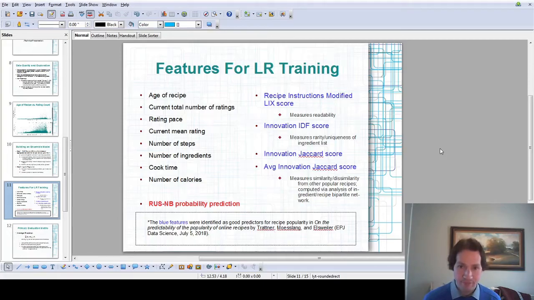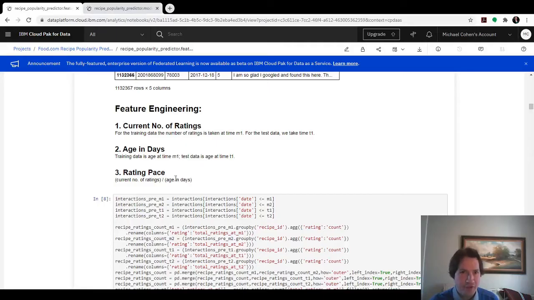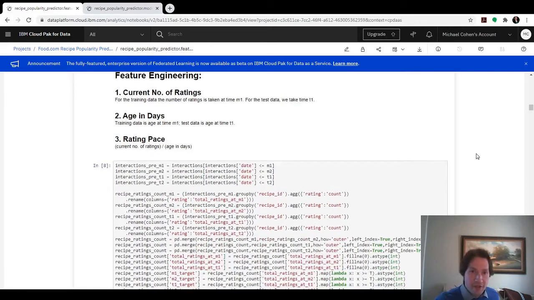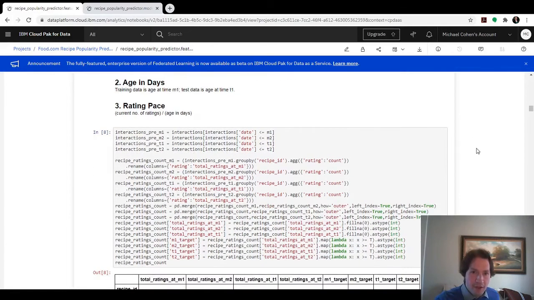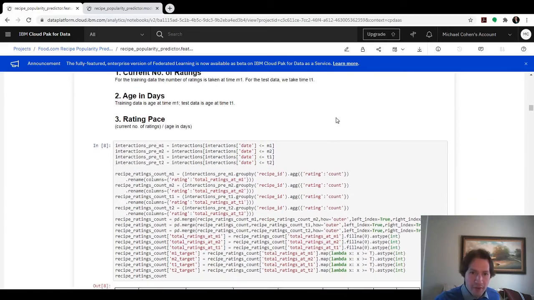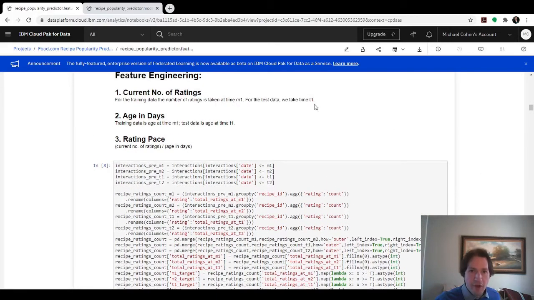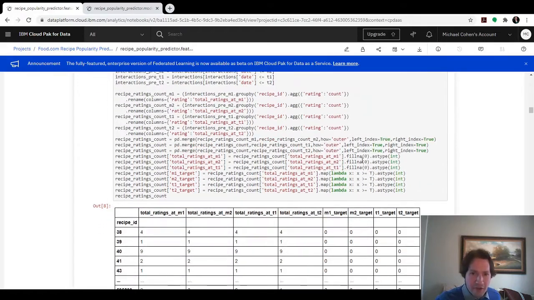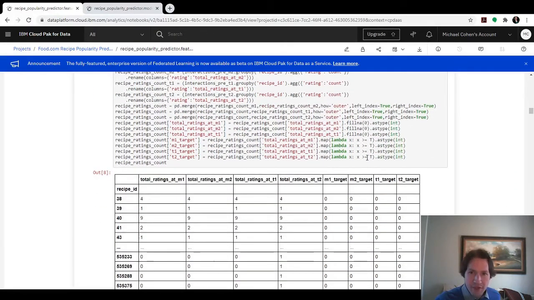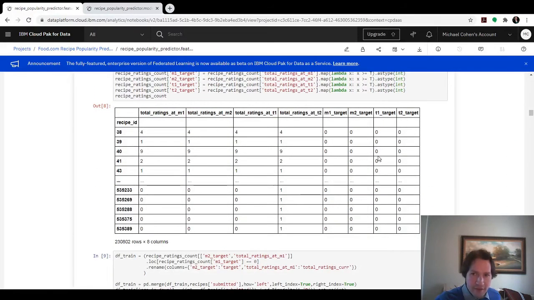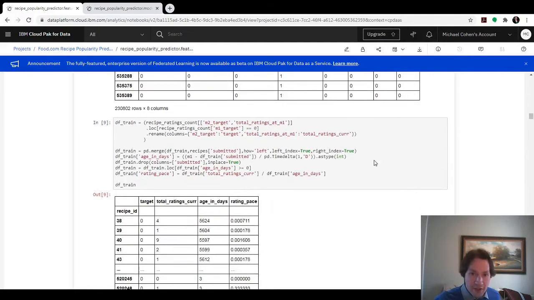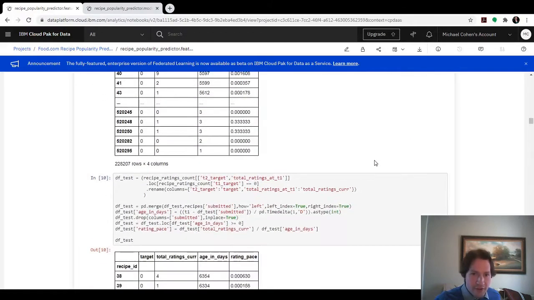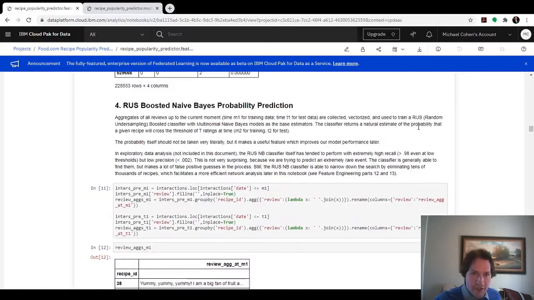This is the idea. So at this time, we can take a quick excursion to the feature engineering notebook. It's organized into the 13 features. And a lot of them are straightforward, just pulling them out of the data. But the current number of ratings, the current mean rating, etc., this is time-sensitive information. As I mentioned, we want to prevent leakage. So there's a little bit of coding here just to make sure that we're measuring ratings and information about the recipe in the present day at the time of prediction. So essentially just some time series cleaning and organization.